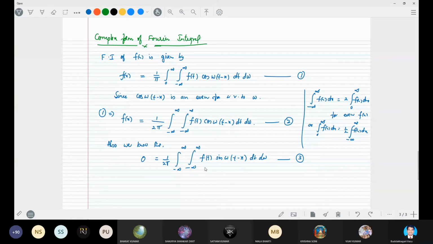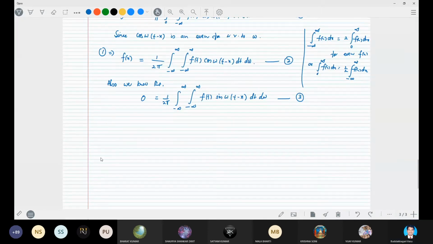What is this integral value, please? Zero. This integral value is 0. Why? Because sin omega is an odd function. The integrand is totally an odd function with respect to omega. So therefore, the integral from minus infinity to infinity d omega becomes 0, right? The total is 0. This value is 0, right?